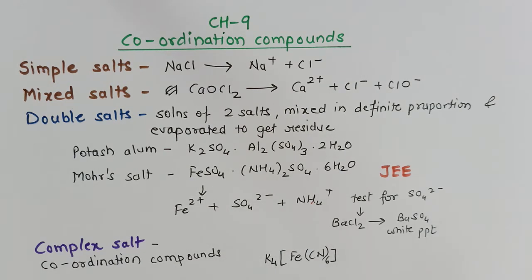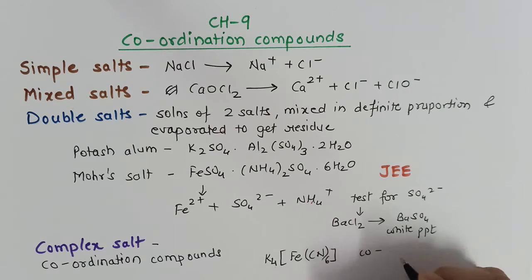This is the most famous and the easiest coordination compound, which I have taken here: K4[Fe(CN)6], potassium hexacyanoferrate(II). Now, what type of bond exists in this type of salt? For example, here an ionic bond exists between these salts, whereas in the case of a coordination compound, a coordinate bond exists.